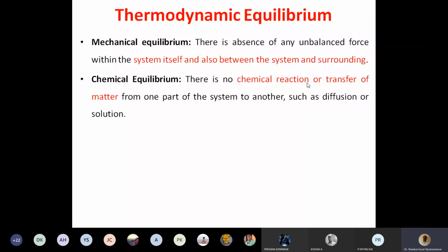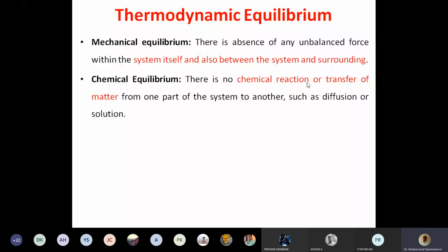They are mixed, staying together, no problem, but they are not reacting and producing some other species. If you ignite, what happens? Chemical reaction starts and water is produced. That is not a state of equilibrium. Mixture can be there, but no reaction. That is called a chemical equilibrium.